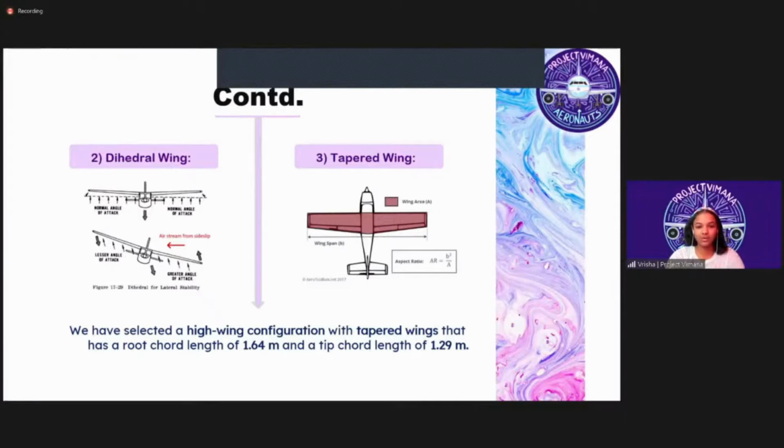We're using wings with a dihedral angle of 2 degrees each to provide stability. Even if a gust of wind harshly hits the aircraft, making it tilt, the center of gravity will pull the aircraft back to its original position, causing no damage.